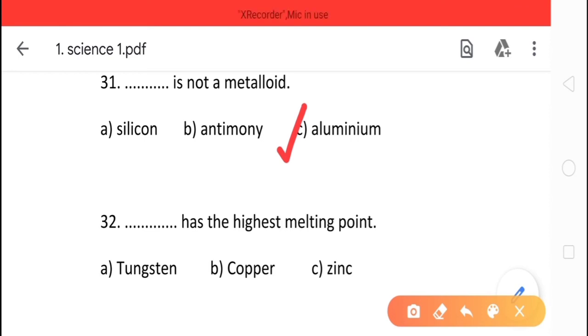Next question is, dash has the highest melting point. Which has the highest melting point? Option A, tungsten, option B, copper, and option C, zinc. And the correct option is tungsten.